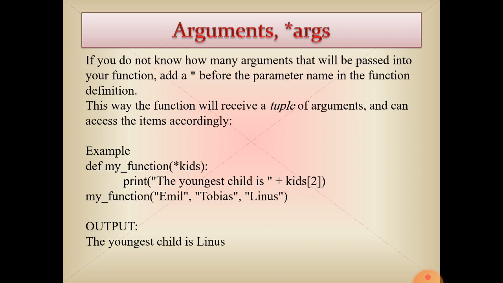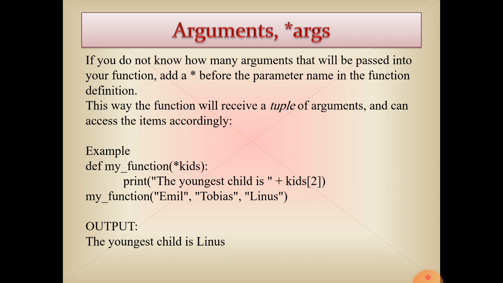Argument *args. In a parameter, if we have used the asterisk before the parameter name, that is, prefixed the parameter with the asterisk, the function will know the arguments will be passed as a tuple.